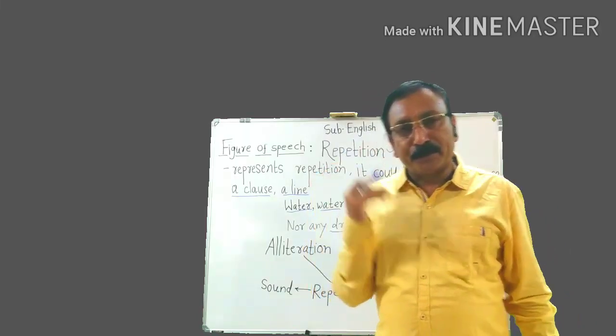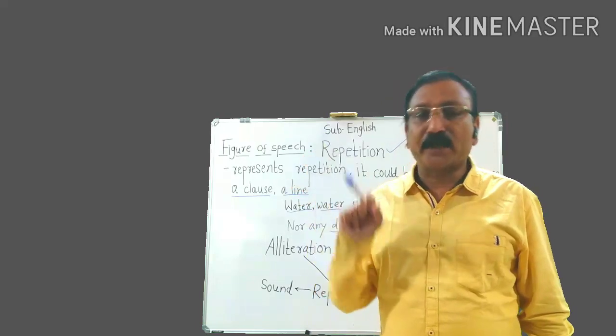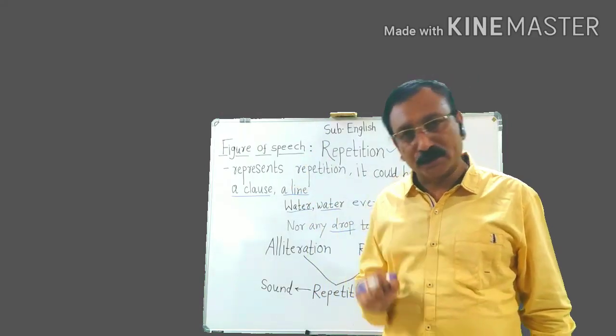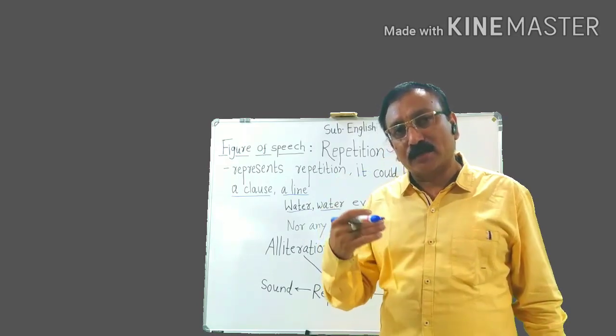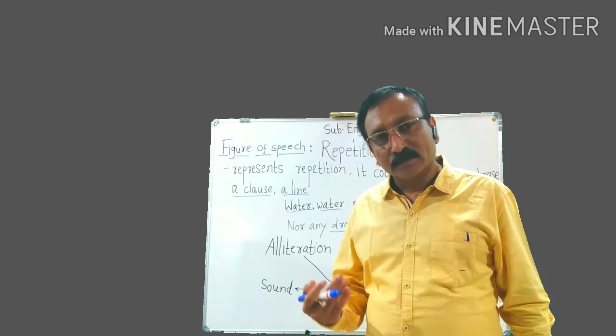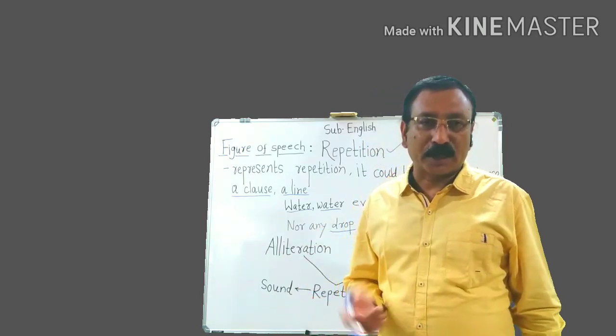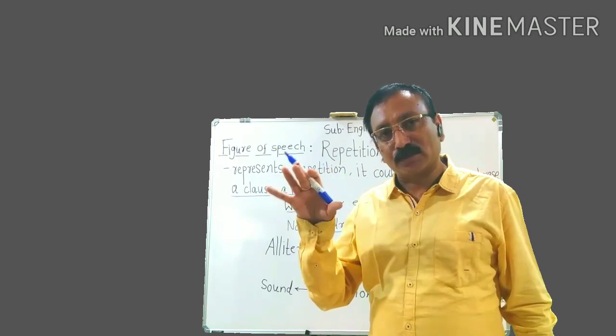Repetition is used in the poem to attract the attention of the readers or to make the idea clearer or memorable for the readers, and that is why it is used.